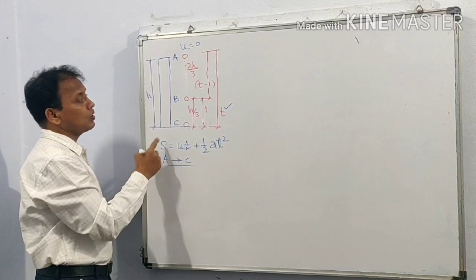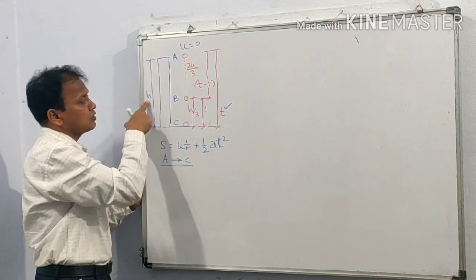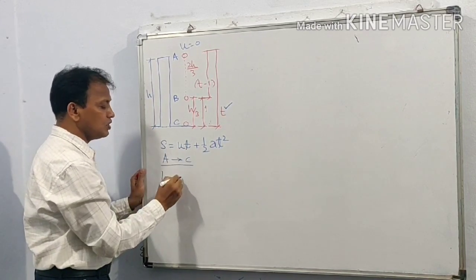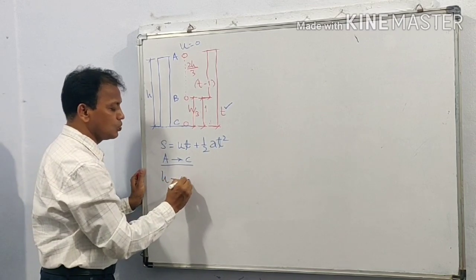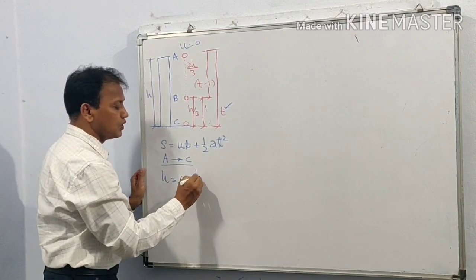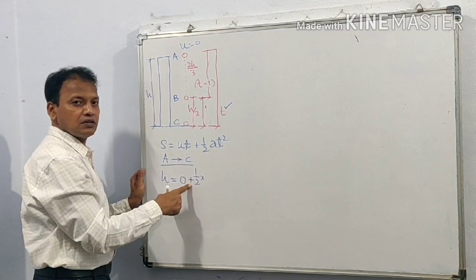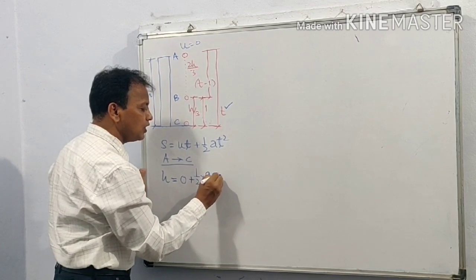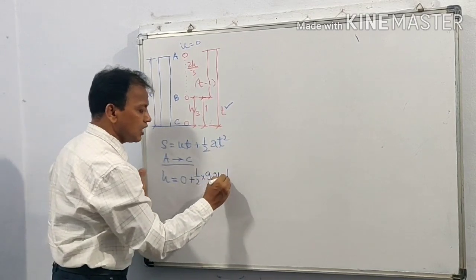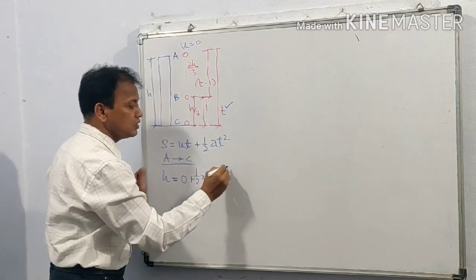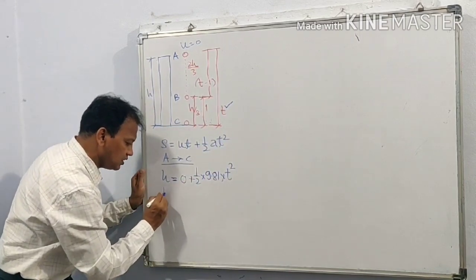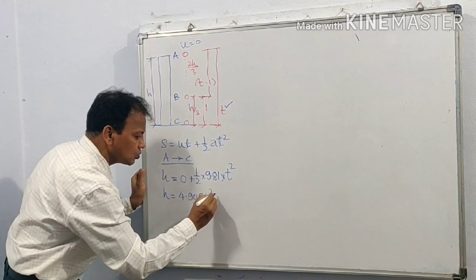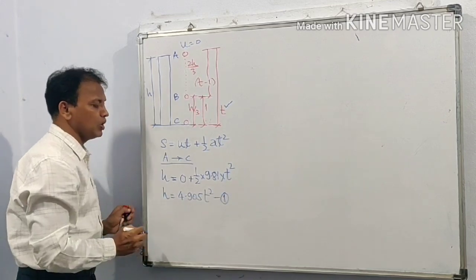S is equal to H. So H is equal to initial velocity 0 plus 1 half into g, 9.81, into t square, positive sign for downward motion. So we can write this as h is equal to 4.905 t square. Let this be equation number 1.